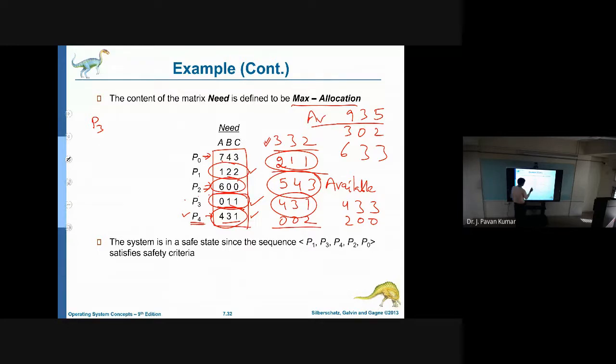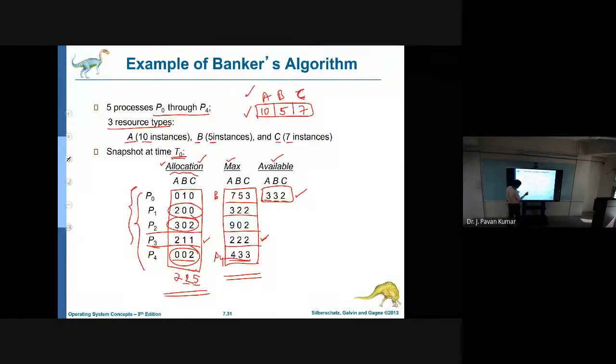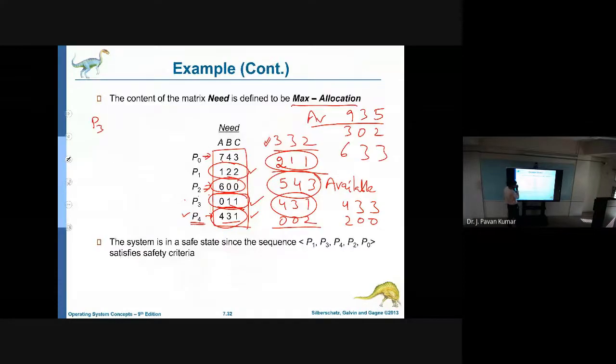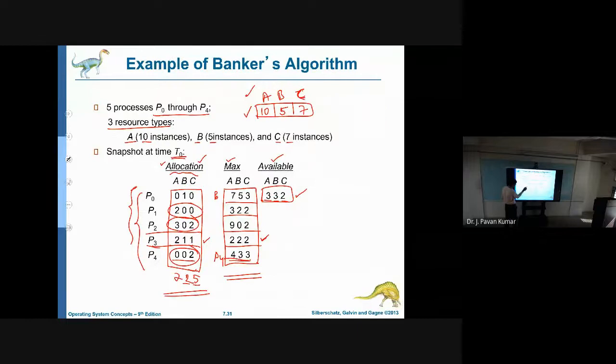Okay. Now we have only one process. 7, 4, 3 is the requirement. Can we allot 7, 4, 3? Let us see what the 3, 0, 2 is. Now, can we allocate for P0? 7, 4, 3 is the requirement, but we have 9, 3, 5. Where is that other one? 0, 1, 0.